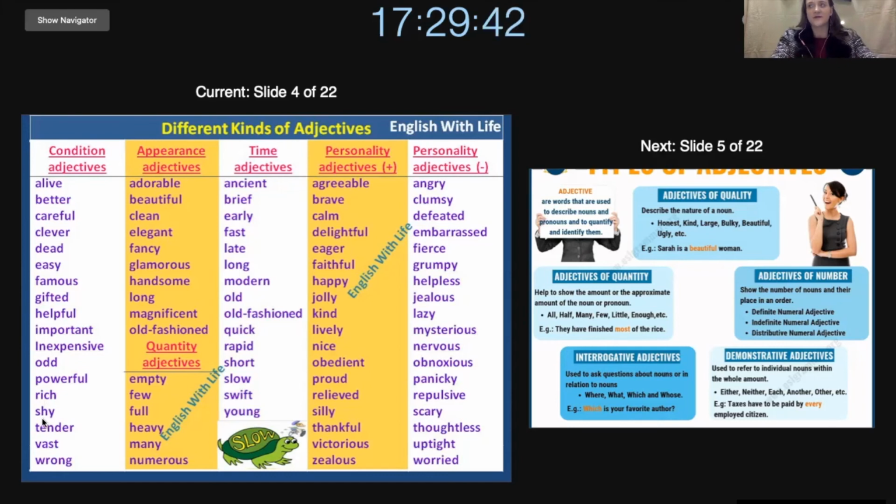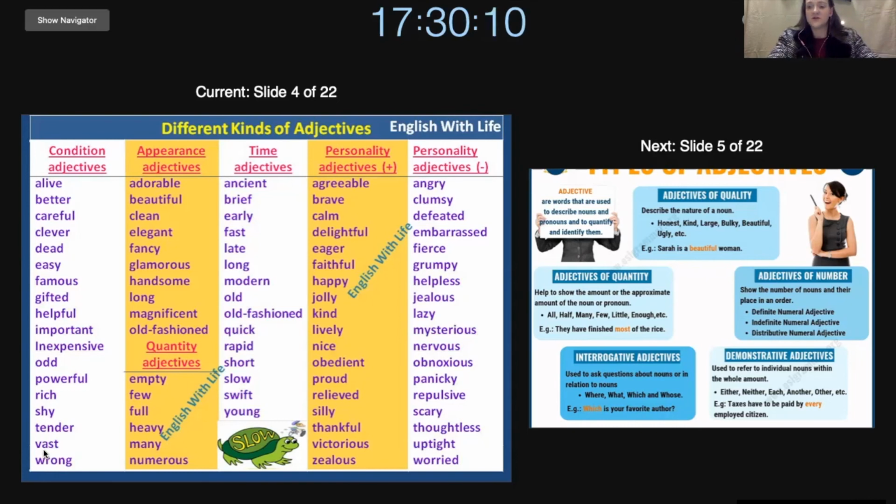Next, we have shy. So how can I explain shy to you? Shy is like, I don't want to see you. I'm too shy. I'm too scared. That's what shy means. We also have tender. Tender is when something is sensitive. So if you hit my hand and then you touch it afterwards, it will be tender because it will be hurting.